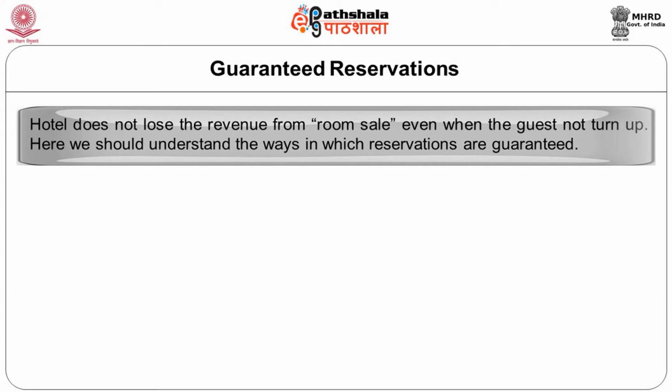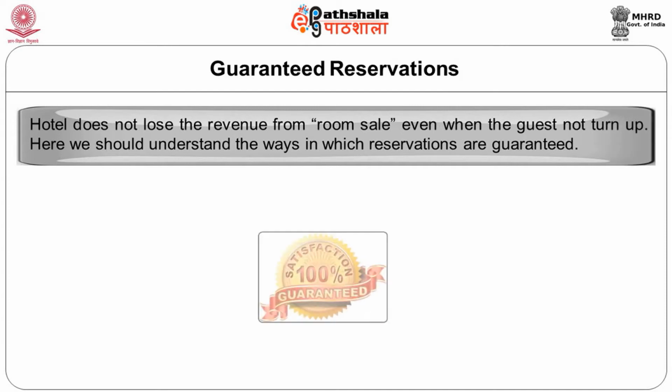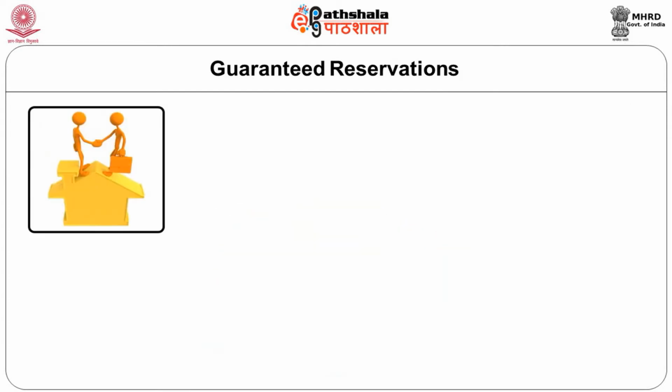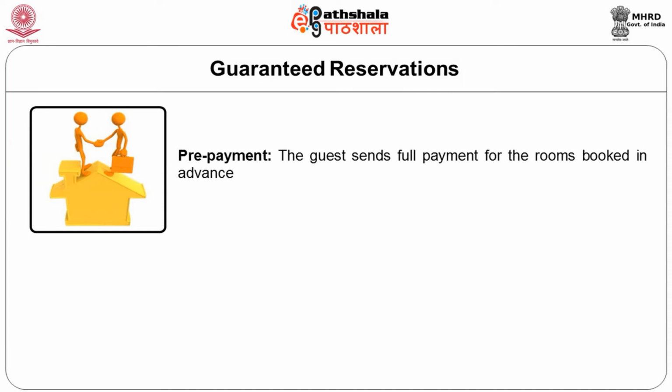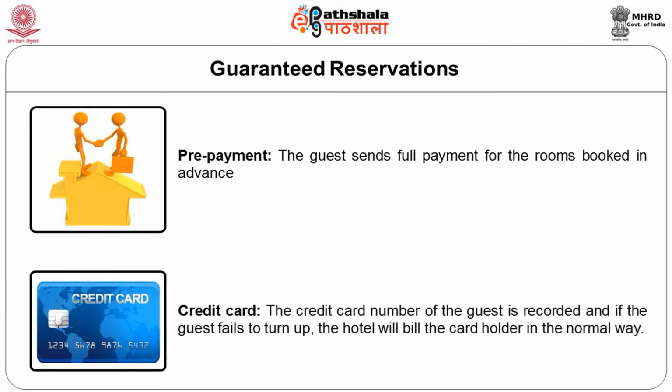Here, we should understand the ways in which the reservations are guaranteed. Let us see this now. Reservations may be guaranteed in one of the following ways. It may be through prepayment. The guest sends full payment for the rooms booked in advance. It may be through a credit card, where the credit card number of the guest is recorded, and if the guest fails to turn up, the hotel will bill the card holder in the normal way.